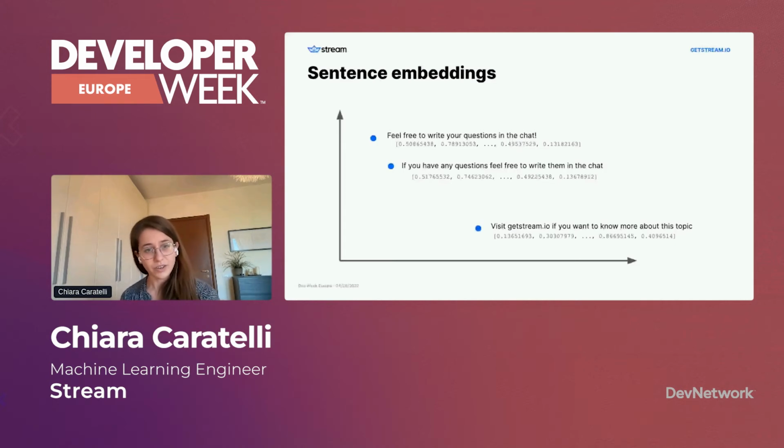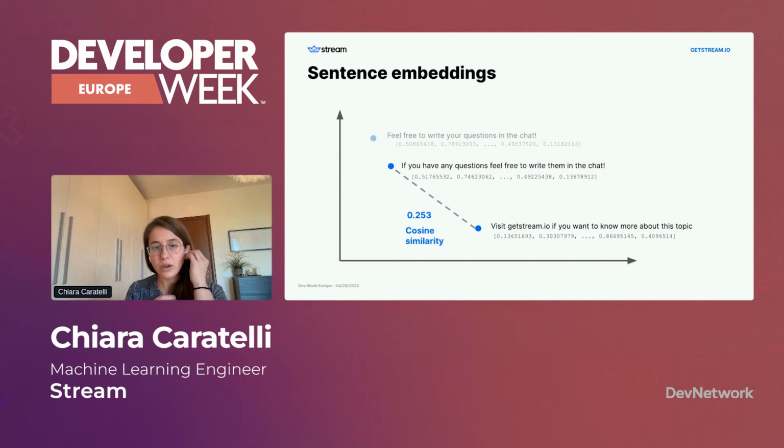String-wise, they're pretty different, but have a very similar meaning. So I can calculate the cosine similarity in this space after I get the embeddings, and I can see that they're really similar, so they're 90% similar. If I take a third message, such as visit getstream.io if you want to know more about this topic, you will see that the cosine similarity is way less.